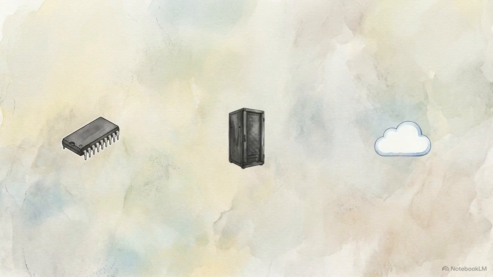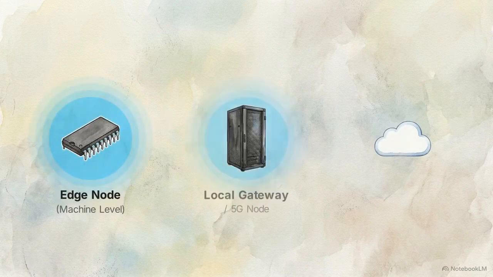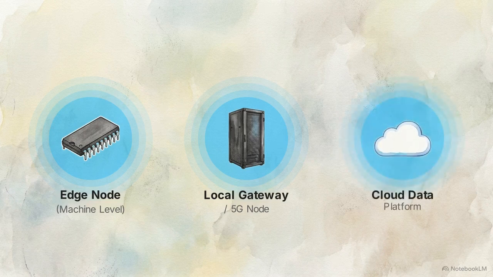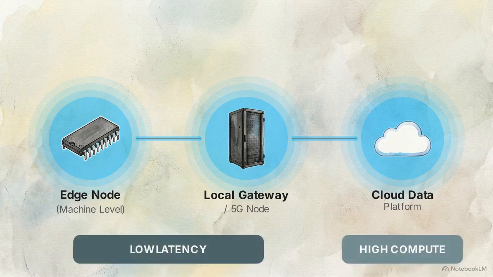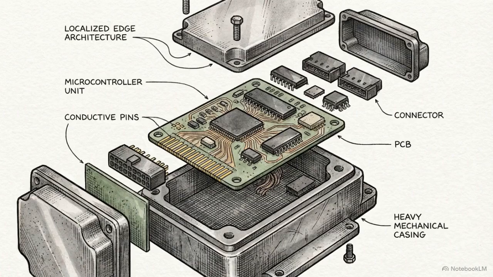This architectural map displays three distinct tiers: the edge node at the machine, the local gateway, and the cloud data platform. This structure balances the need for low-latency operations near the physical machine against computationally heavy transformations in the cloud. Success in predictive maintenance relies on mapping the correct mathematical operation to the correct physical layer of this network. The first layer is the edge node.